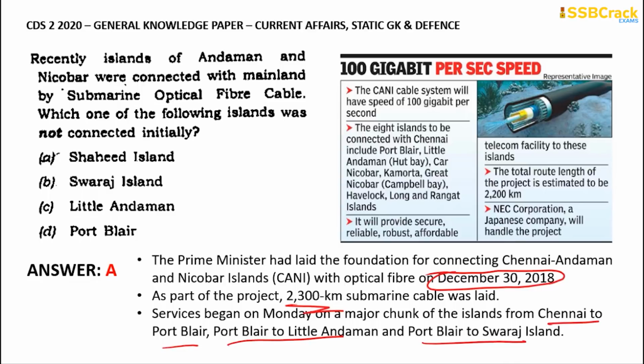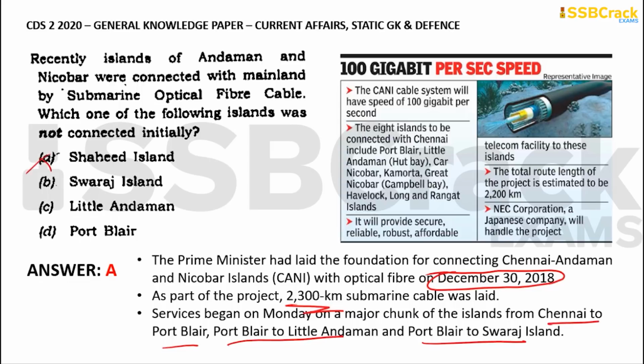Okay, so from Chennai to Port Blair, one fiber cable, and from Port Blair to Little Andaman, another one, and again from Port Blair to Swaraj Island, there is another one. So these three are considered to be very, very important. Among all of these, these three were laid initially, and Shahid Island was not one among them.